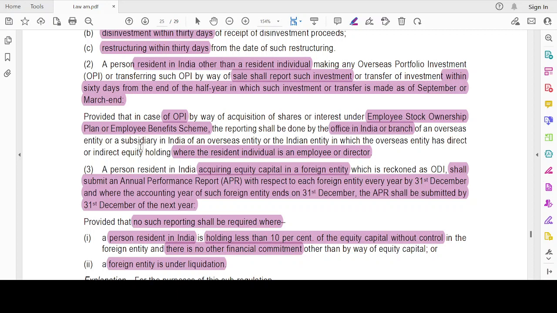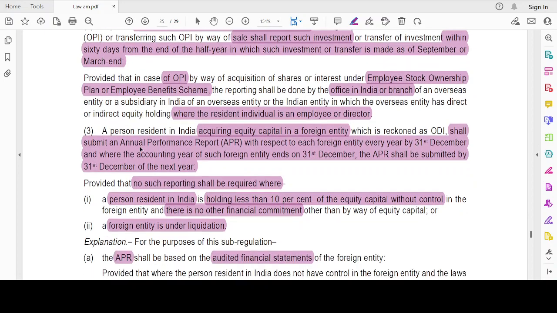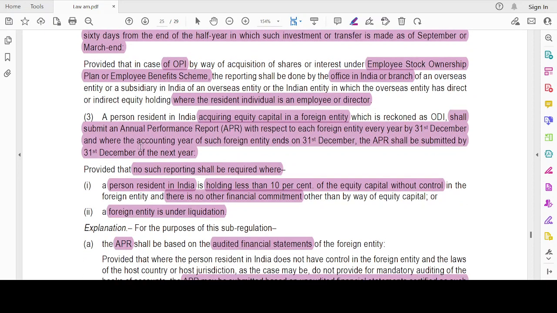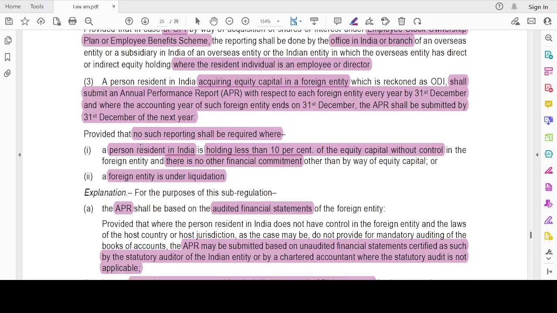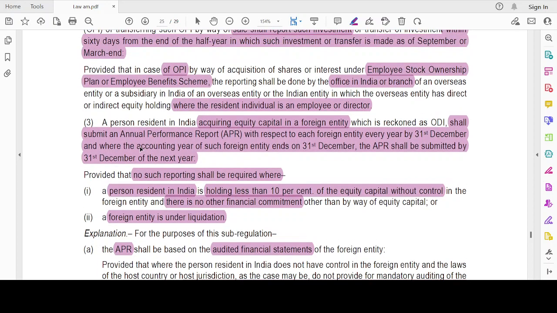This applies to a person resident in India other than the resident individual making an overseas portfolio investment, provided that in the case of overseas portfolio investment by way of acquisition of shares or interest under an ESOP, the reporting shall be done by the office in India or branch of the overseas entity, or subsidiary in India of the overseas entity, or the Indian entity in which the overseas entity has a direct or indirect equity holding, where the resident individual is an employee or a director. Say I have obtained the ESOP of such a foreign entity. The reporting should be done by the office in India, either a branch of the overseas entity, or a subsidiary, or an entity where the overseas entity has control via direct or indirect holding.